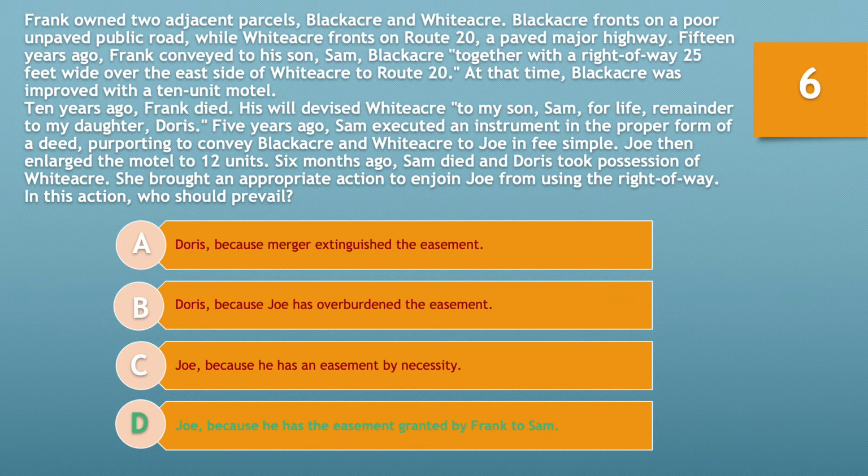C, Joe, because he has an easement by necessity. While it may be true that there is an easement by necessity, and that would be a different argument, the better argument here is clearly that the initial easement that was granted by Frank to Sam still exists, carries with the land, and is now currently in place. As a result, D is by far the best answer.